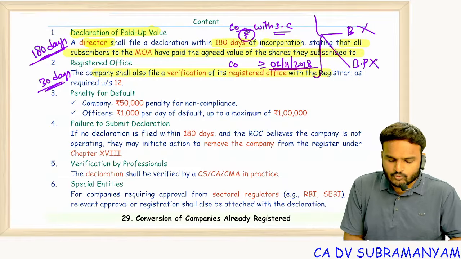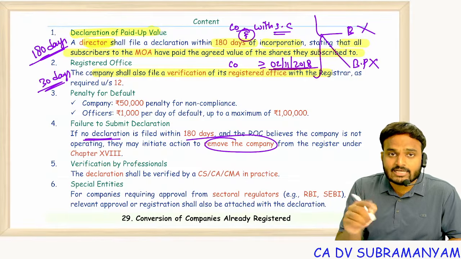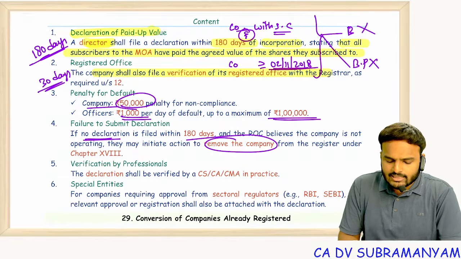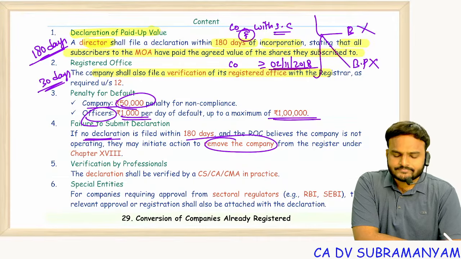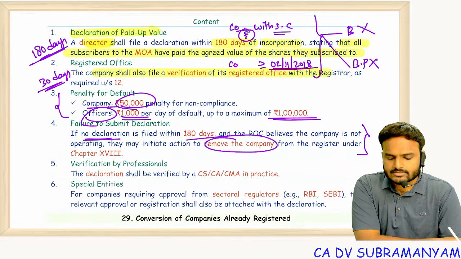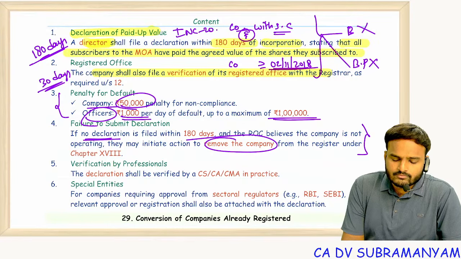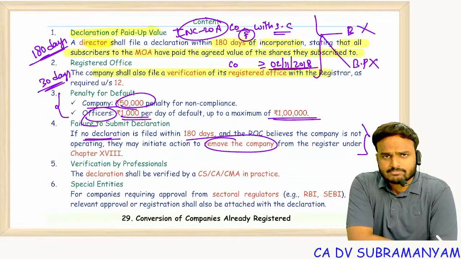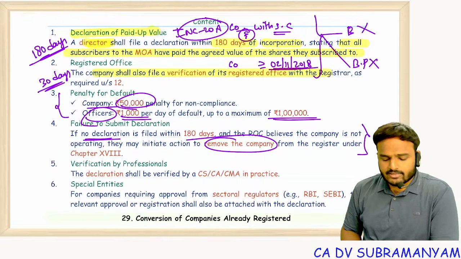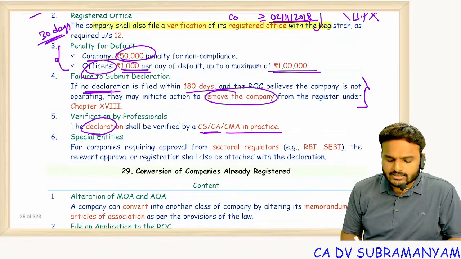Clear? If no declaration is filed, then ROC may remove the name. If delay in filing happened, 50,000 penalty to the company, 1,000 per day up to 1 lakh penalty for the officers who are in default. Non-filing leads to removal of name. Delay in filing attracts penalty. Clear? Two conditions. What are the two conditions? File INC 20A within 180 days of incorporation, about subscribers of the MOA depositing agreed amounts, and verification of registered office has been done. And of course, this declaration shall be verified by a practicing professional.